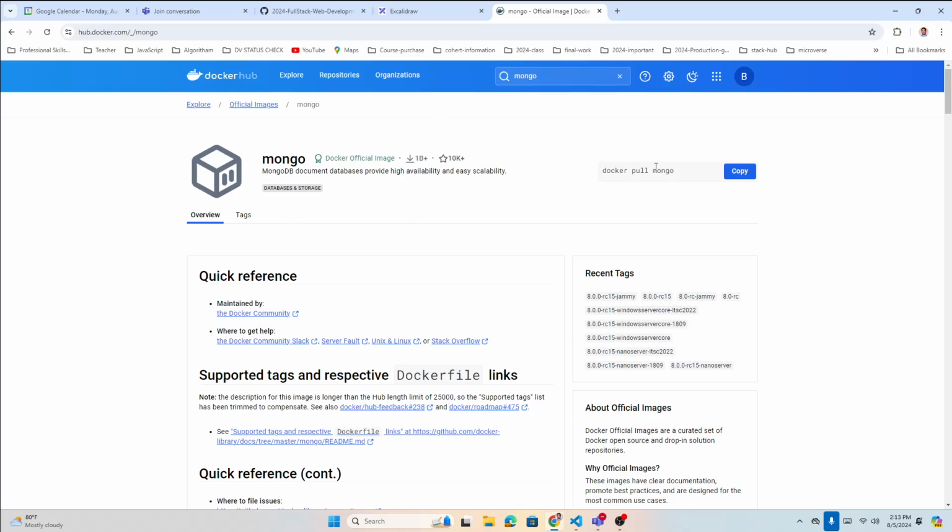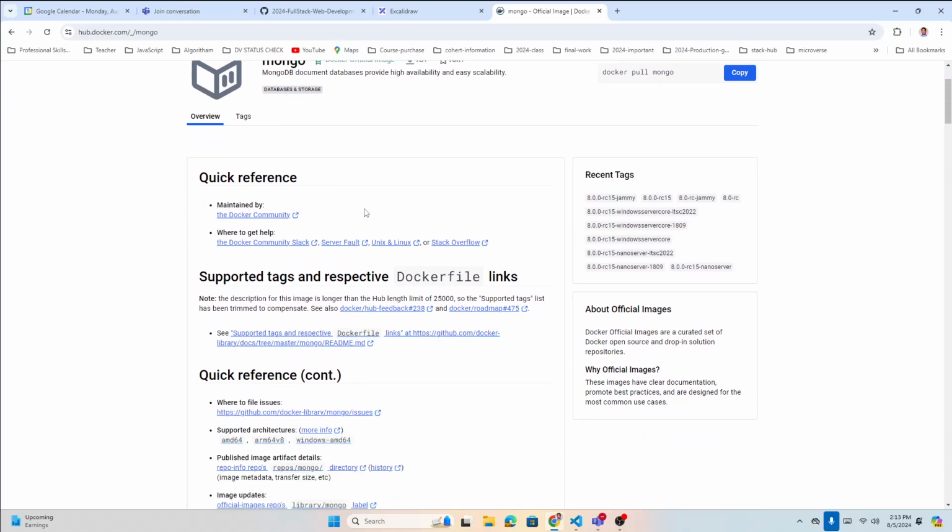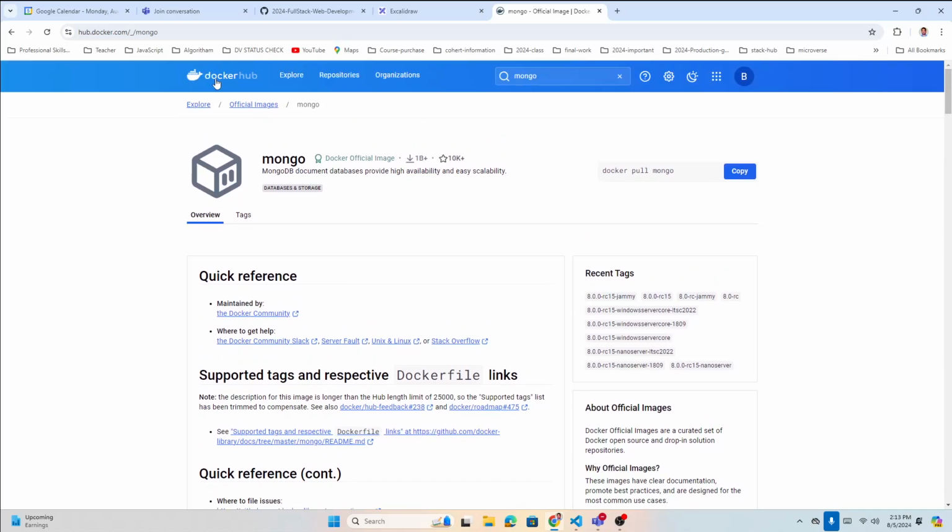We just call it. So if I just call docker pull mongo in my terminal, it will pull this image into my system. If I already have it, then it will not pull. So that's the image, and that's the Docker Hub.